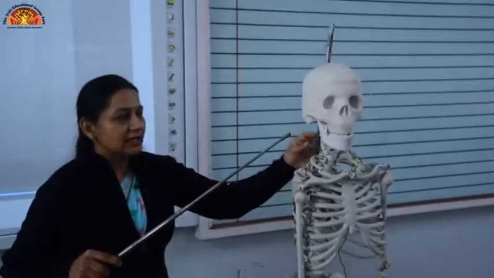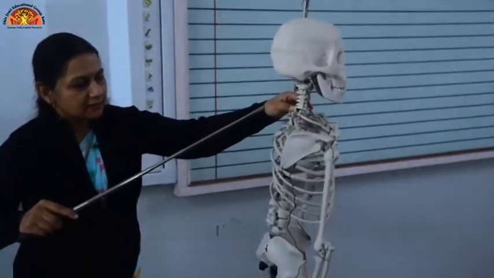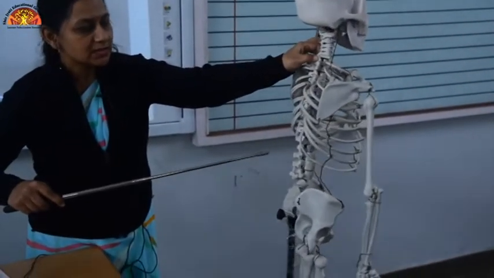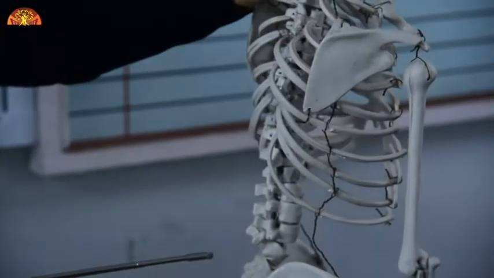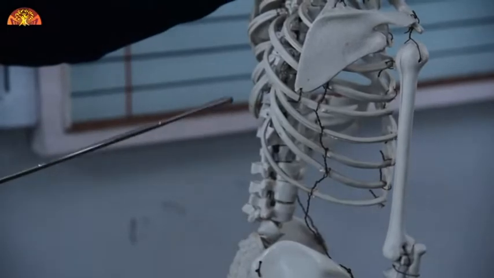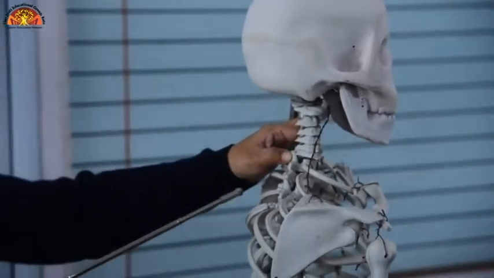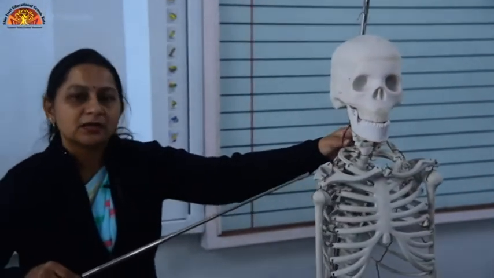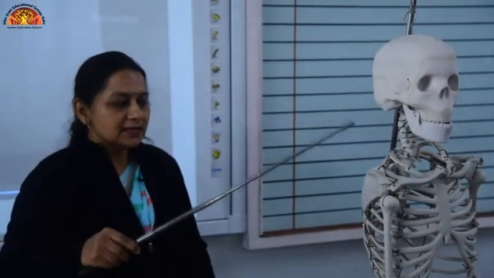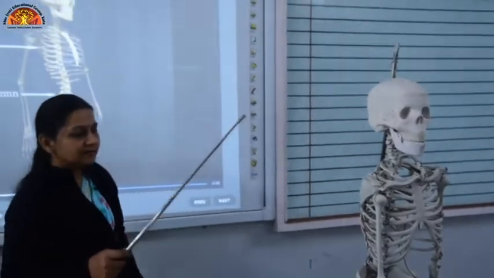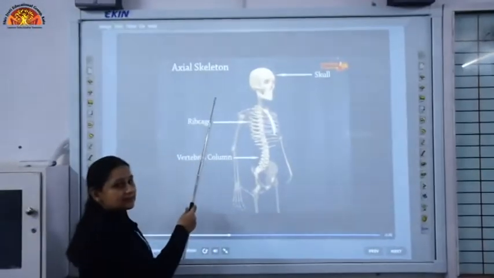And the third part of the axial skeletal system is the vertebral column. As you can see children, this vertebral column is made of 33 small ring-like structures called vertebrae, and these have flexible joints which allow us to bend, to twist and turn, and this vertebral column protects the spinal cord, which is a bunch of nerves carrying messages from all over our body to the brain. So, these are the three parts of the axial skeleton system.